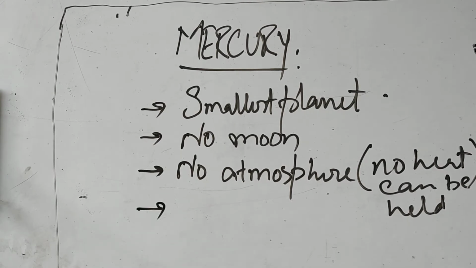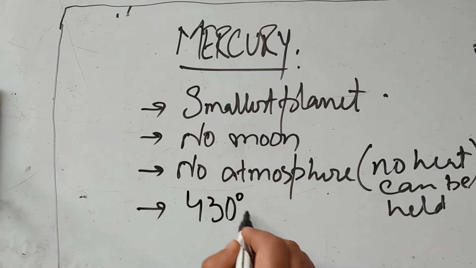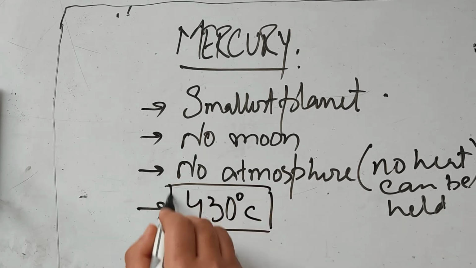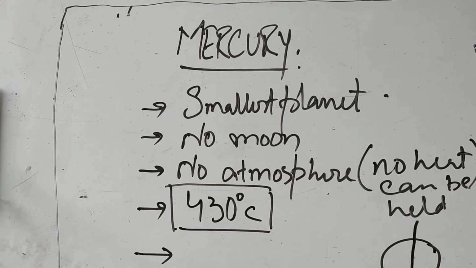The average temperature on Mercury is 430 degrees Celsius. If we talk about its axis of rotation, it is slightly tilted, or we can just neglect that because the axis of rotation is at 0.1 degree.